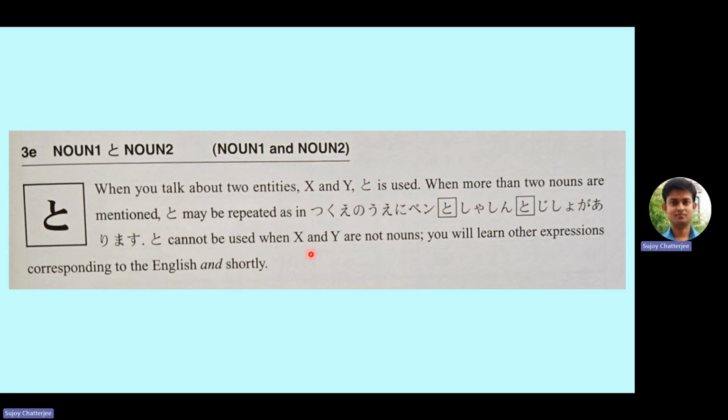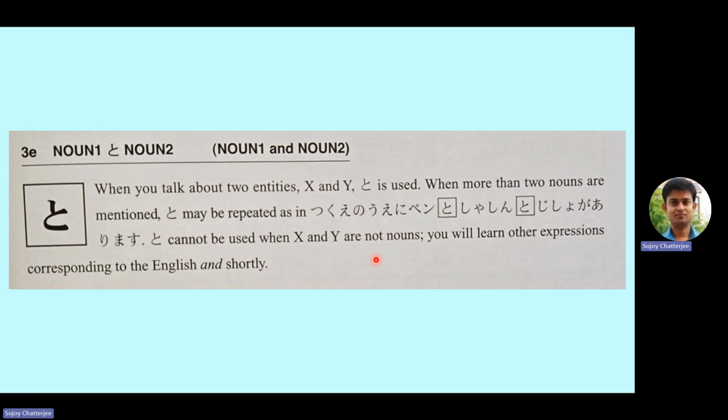To cannot be used when X and Y are not nouns. That means if they are adjectives, for example, if we want to say my shirt is red and blue, then you cannot use it. I'm sorry, red and white, those are again nouns, so there you can use it. But if they are verbs, in that case, you cannot use to.